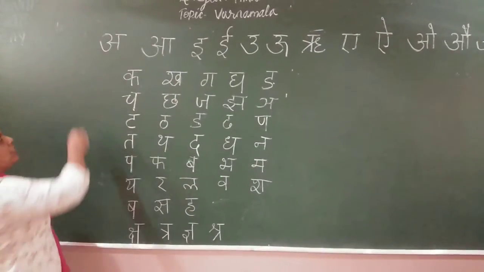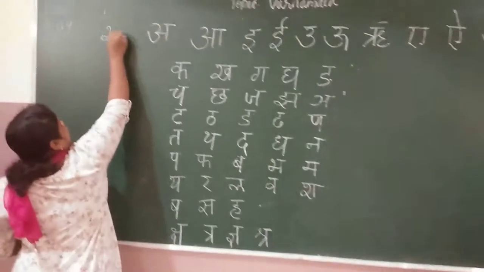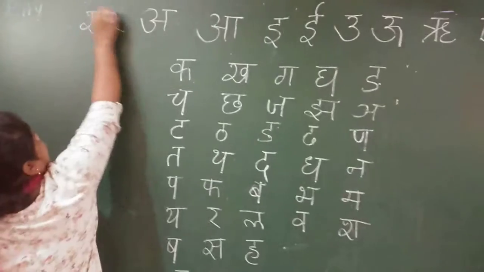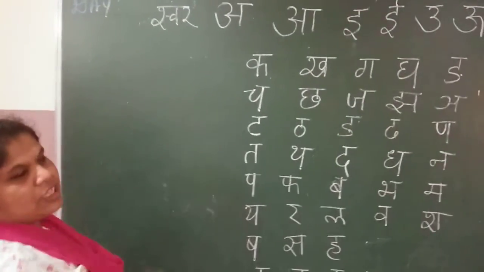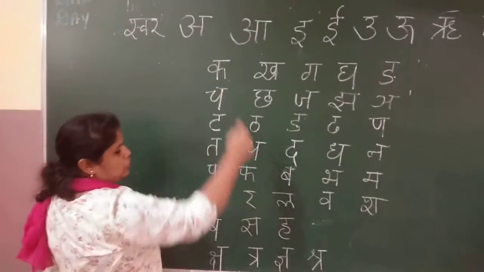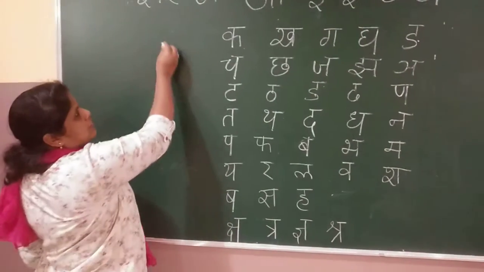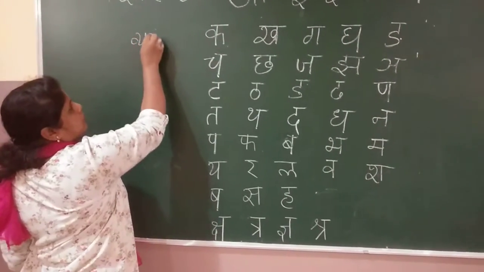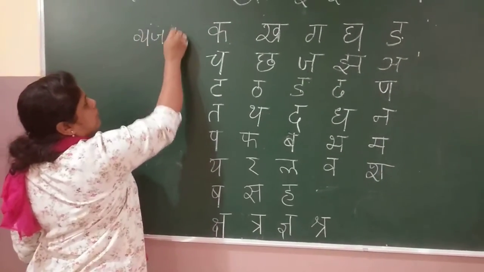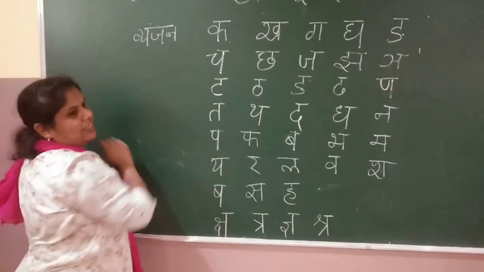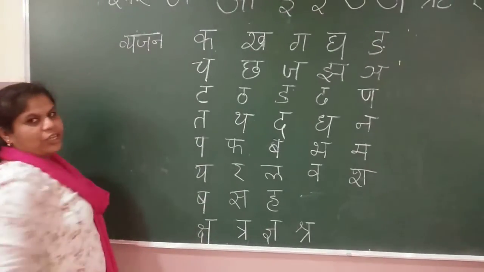Yeah, it is called swar. This is called swar. Okay, from ka to ha, what do they call it, children? They call it vyanjan. This is called vyanjan.